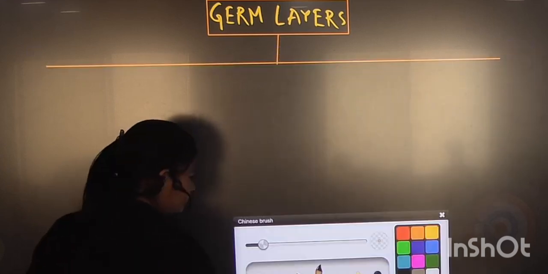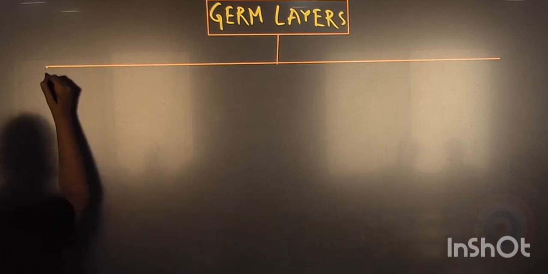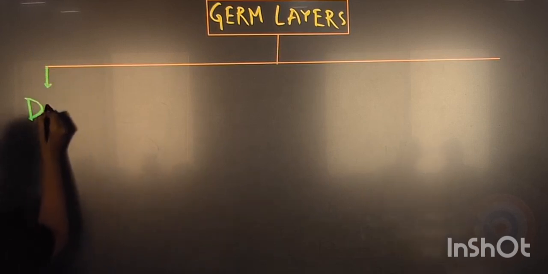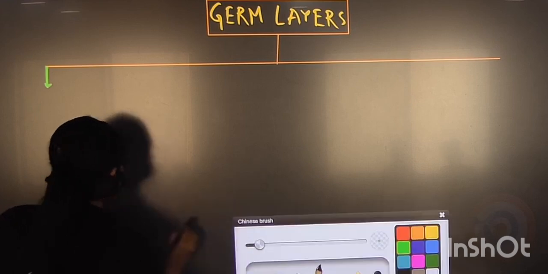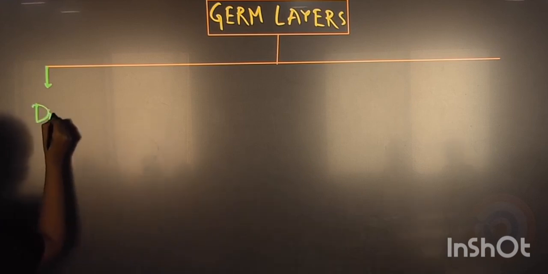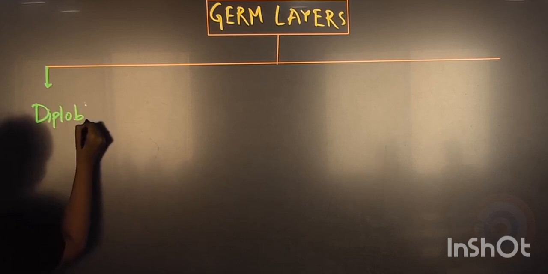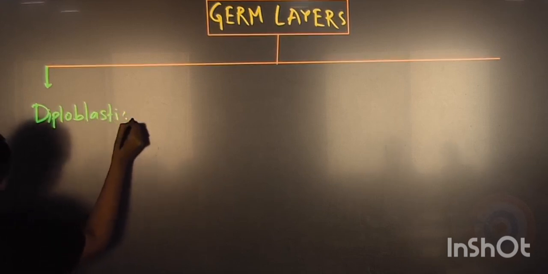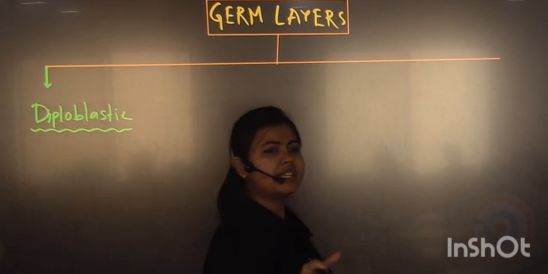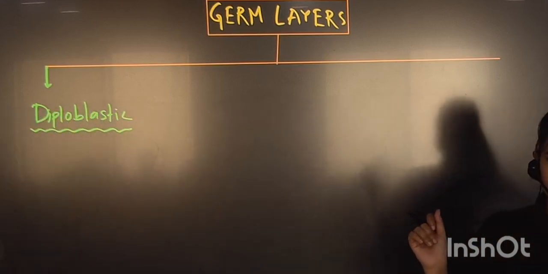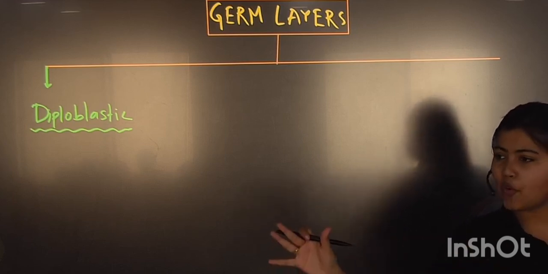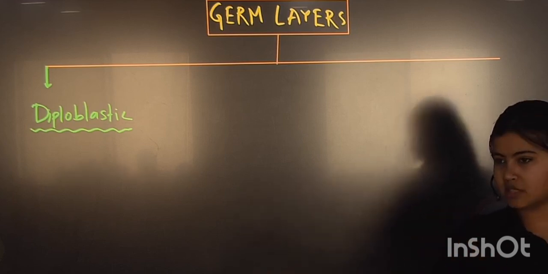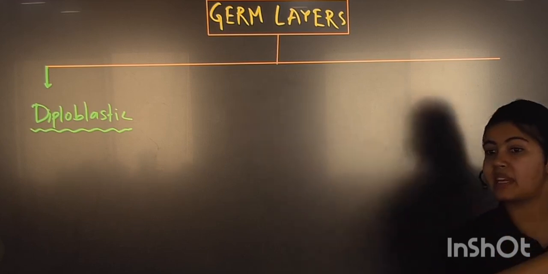First, we will understand every term as it is given in your NCERT. But after understanding all the terms, we will relate how triploblastic can be this.